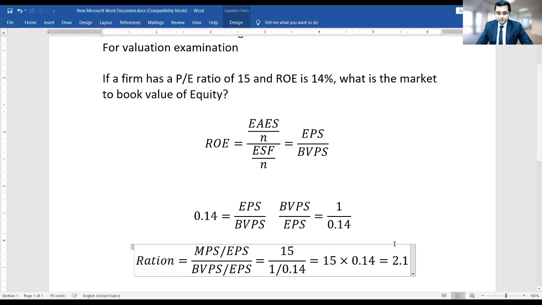Right, sir? Yes, Rakesh, sir? Does it answer your question? Yes, sir. Thanks. But in the IBBI exam paper, it's saying something different, sir. Actually, that was the confusion. So 2.1 was not one of the choices? No, it's not there, sir. There was 1.5 as the right answer. Okay, the model paper you are saying. In that case, the model paper is wrong, I must say.